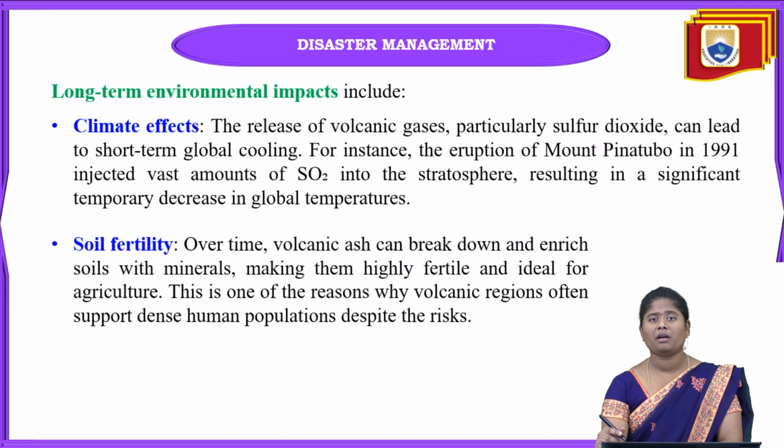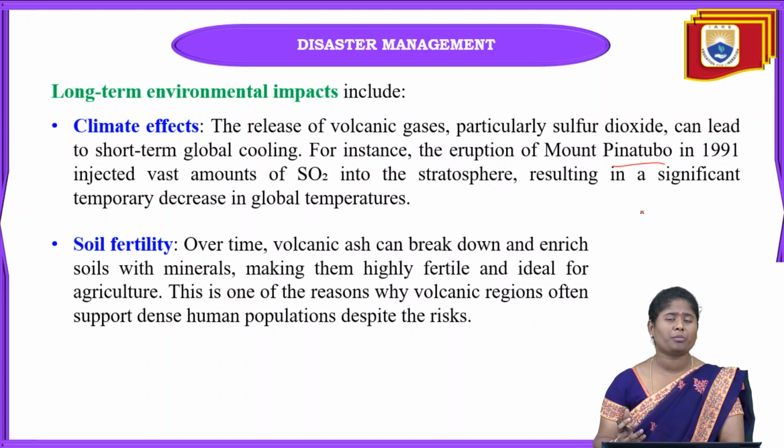For example, we can say the eruption of Mount Pinatubo that occurred in 1991. At the time of this volcanic eruption, so much sulfur dioxide went into the stratosphere. It resulted in a temporary decrease in the global temperature. When some sulfur dioxide or carbon dioxide goes into the atmosphere, these are all greenhouse gases.